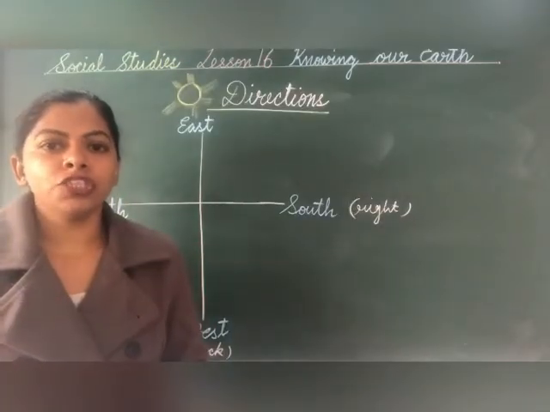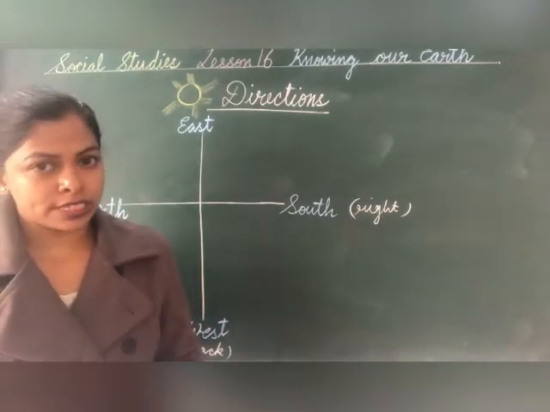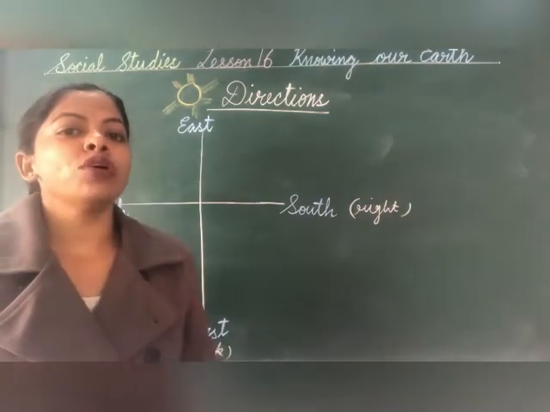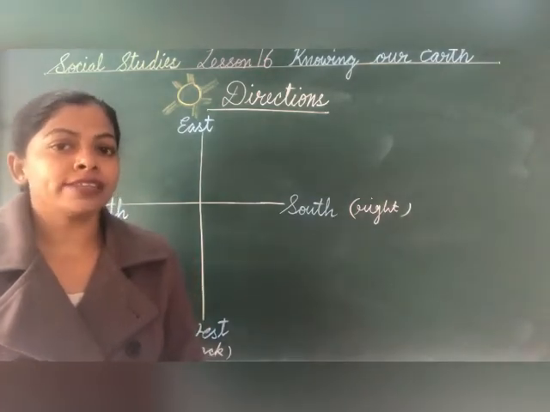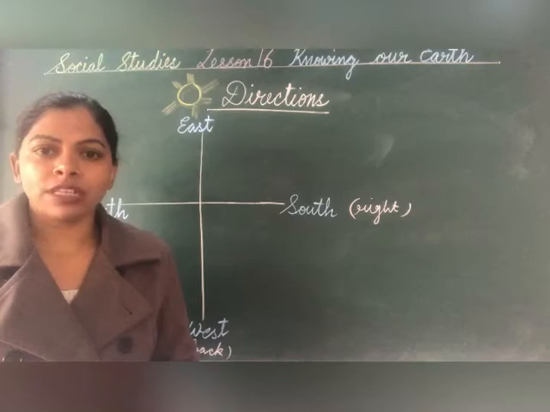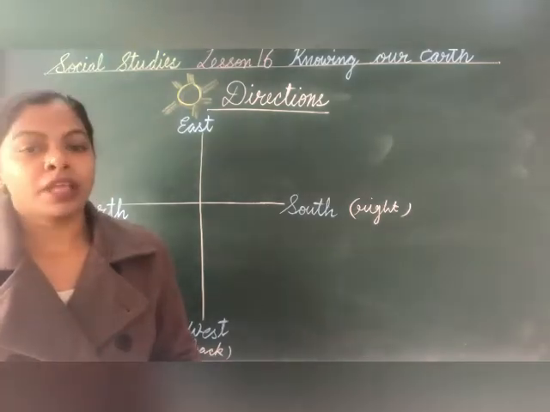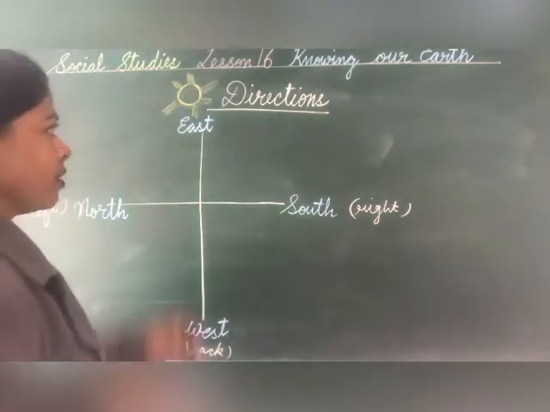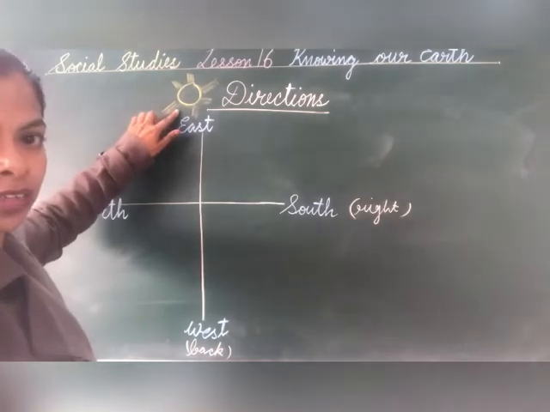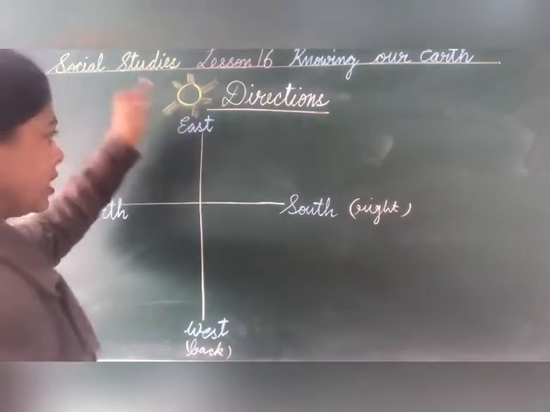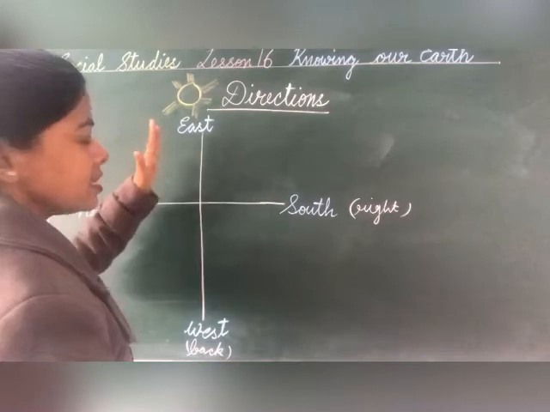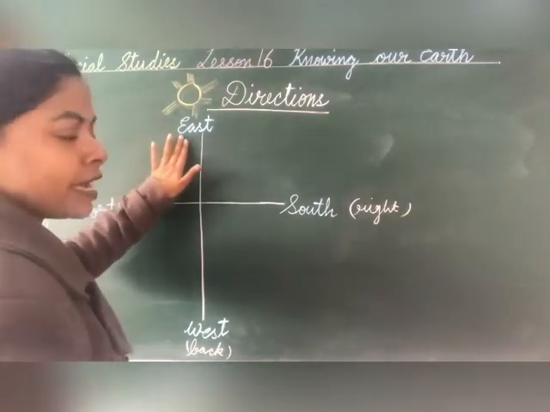Now children, the third topic of this lesson is directions. Children, there are 4 main directions, that is east, west, north and south. Now children, just see. This is sun. The sun rises from east. Now children, when you face the sun, the direction that you are facing is east.